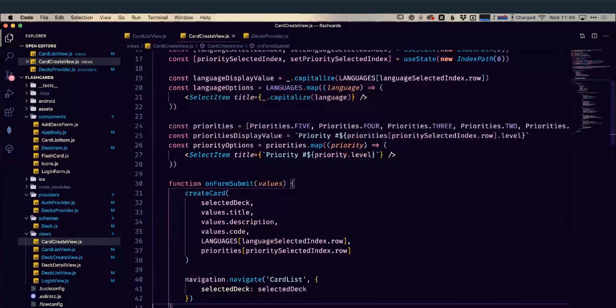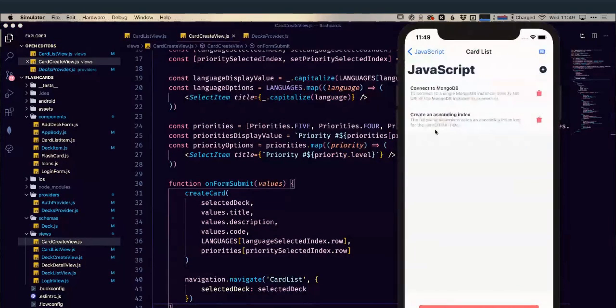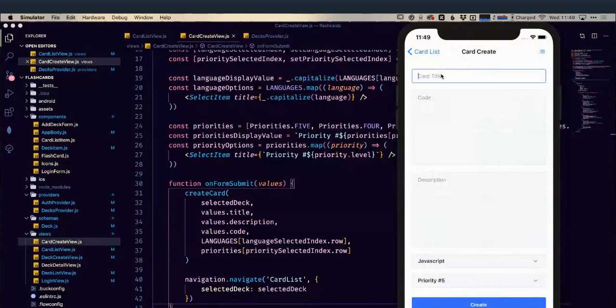So we have our list. We can go create card. We'll go to title. Hello, everyone. We can give it some code.